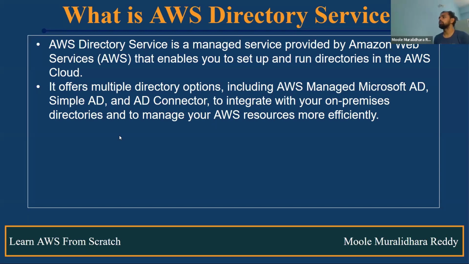If they want to integrate with AWS, they can use AWS Managed Microsoft AD or AD Connector so that whatever users are available in that on-prem AD can connect to the AWS resources. Some organizations may use their own on-prem AD, and they can integrate it with this directory service.